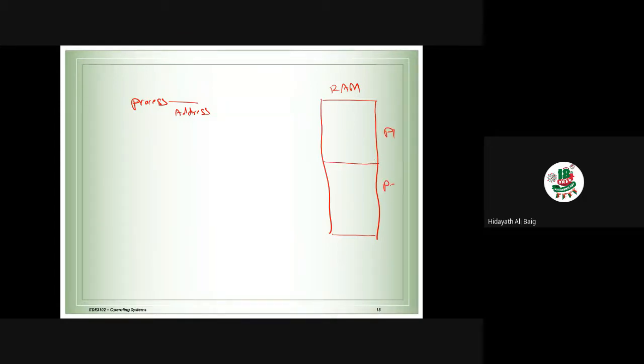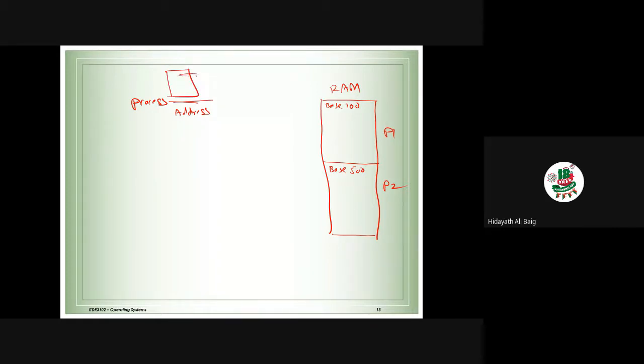This is the address given for process 2. And now think that the base address is 100 for P1. Here the base address is 500, it's already given to P2. Now P1 is a program, so it's running.